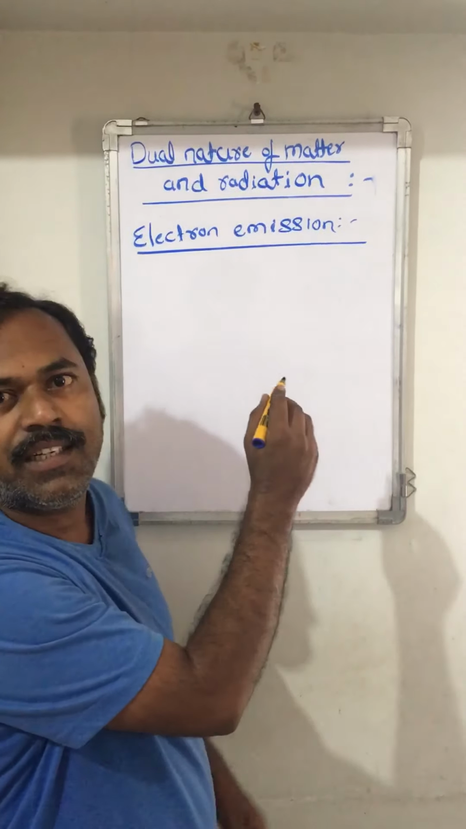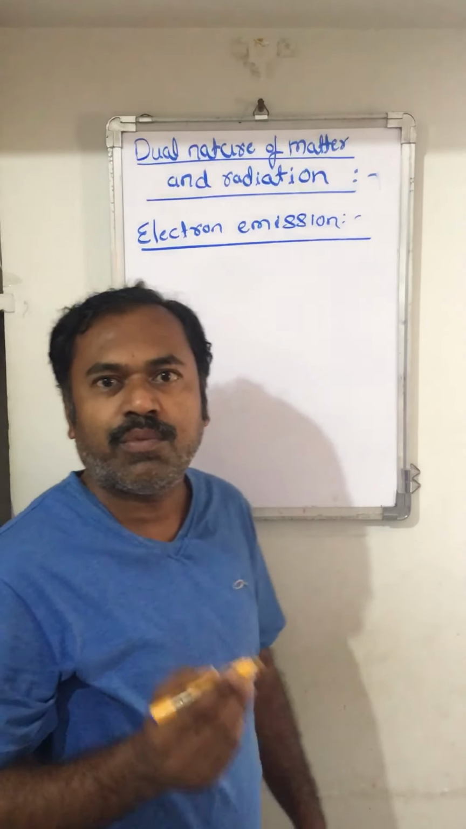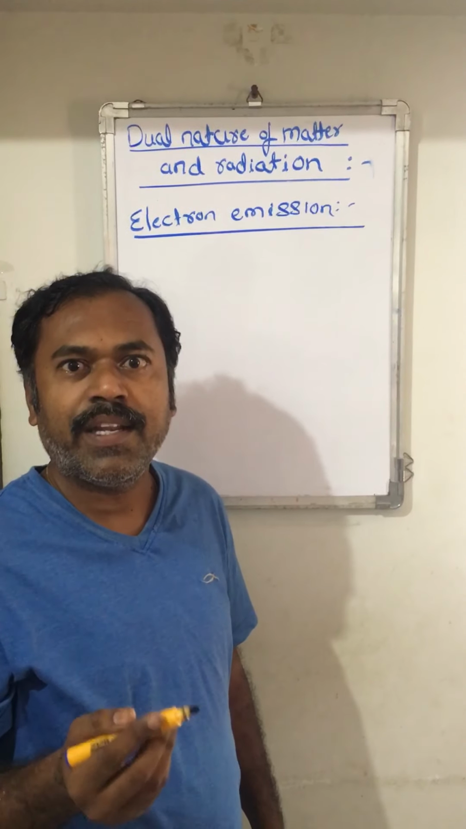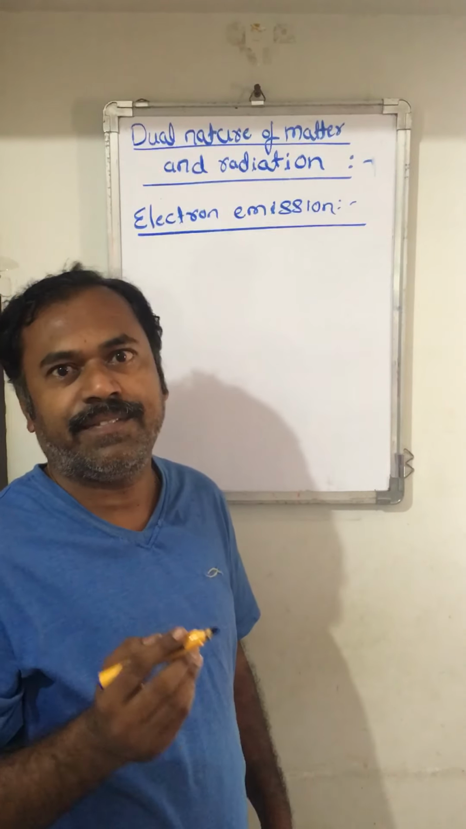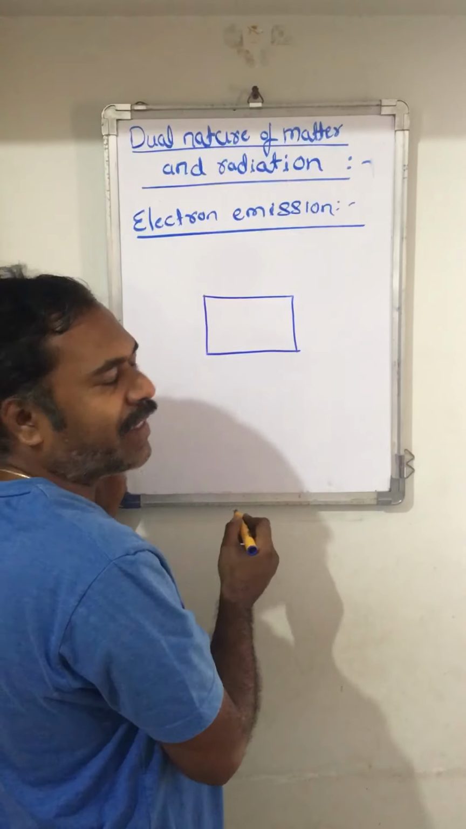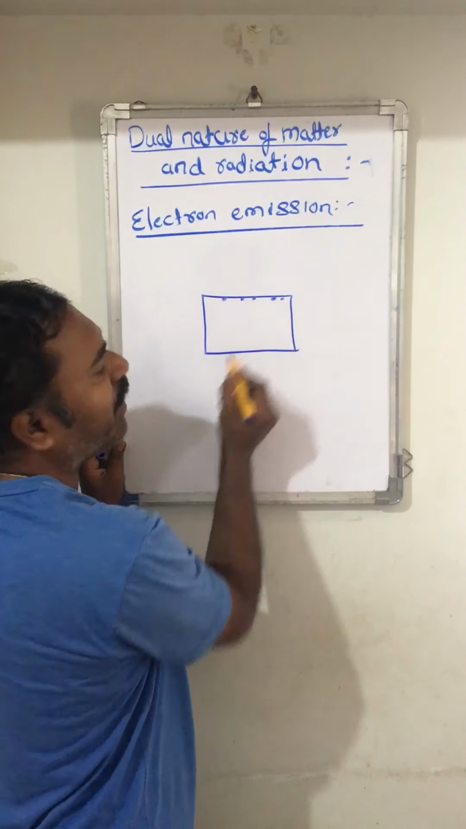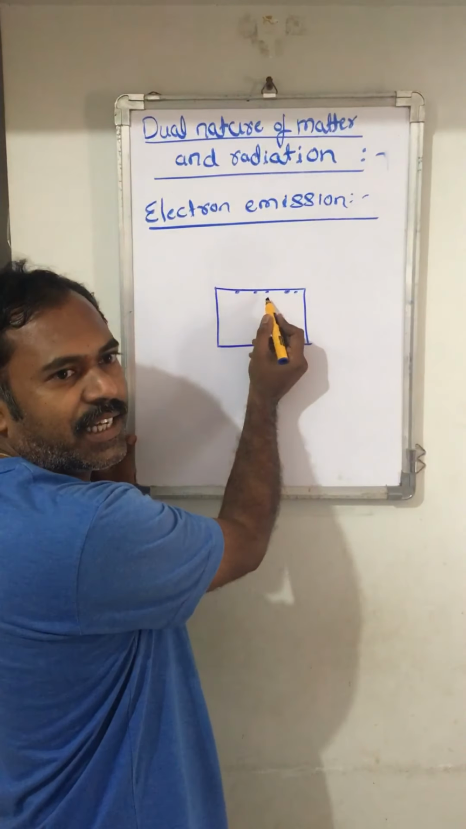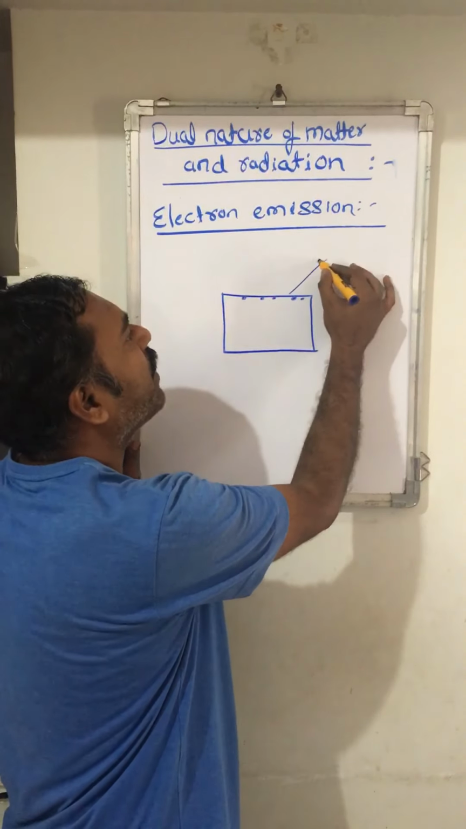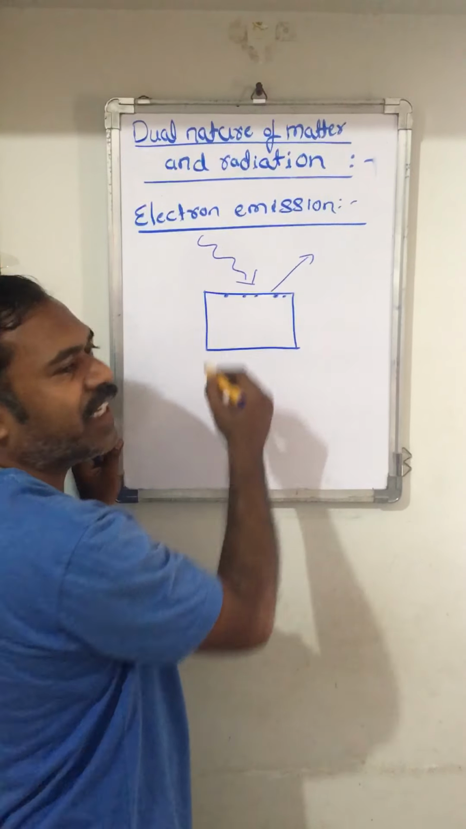The word itself gives the meaning, electron emission. From where are the electrons emitted? The electrons are emitted where they are available more freely. Just take a metal surface. From the metal surface, there are a large number of electrons available. But these electrons do not have sufficient energy to liberate. For that, we have to supply the energy in any form.